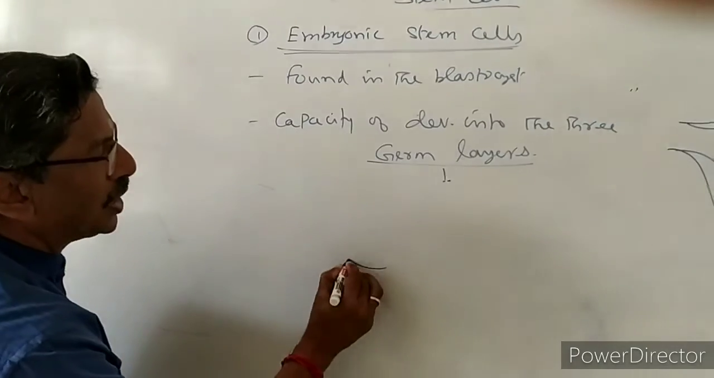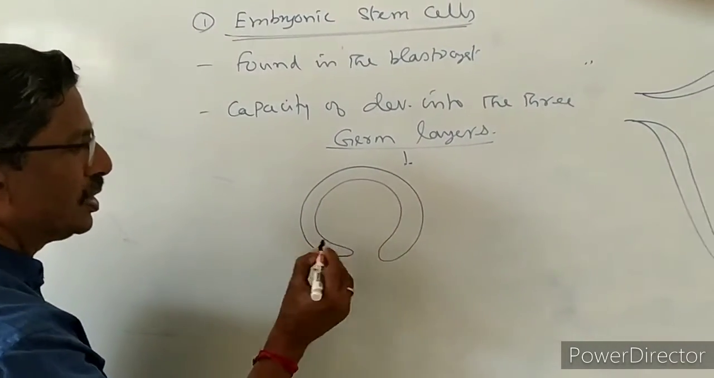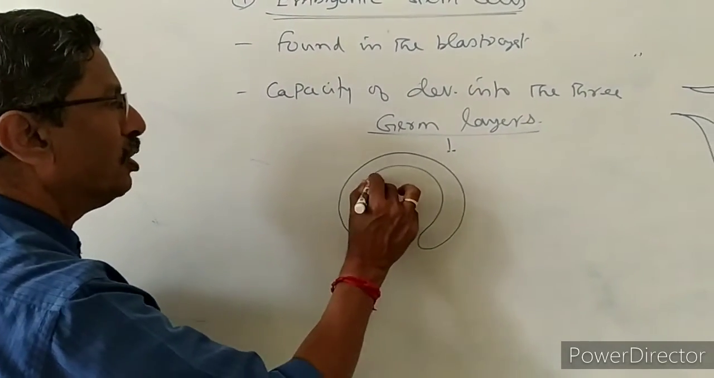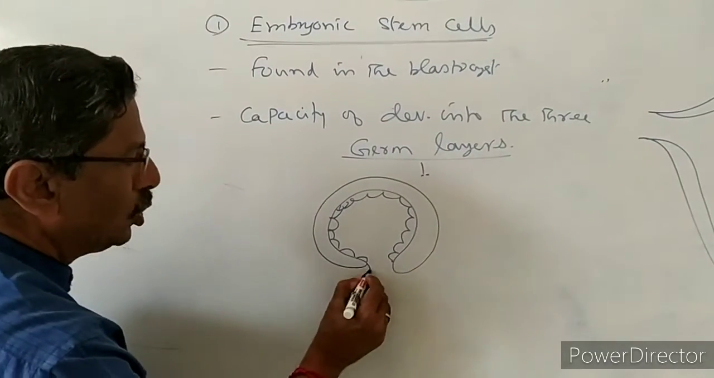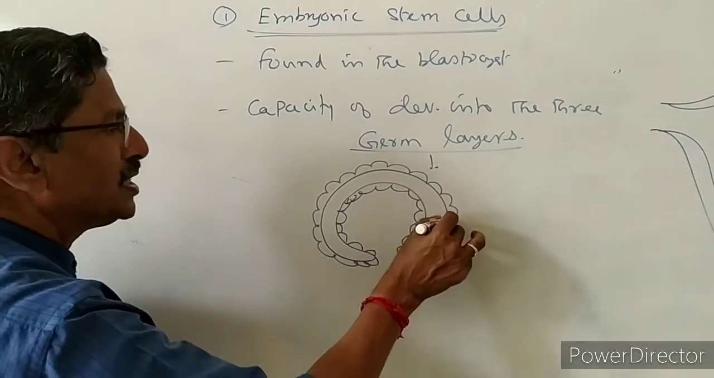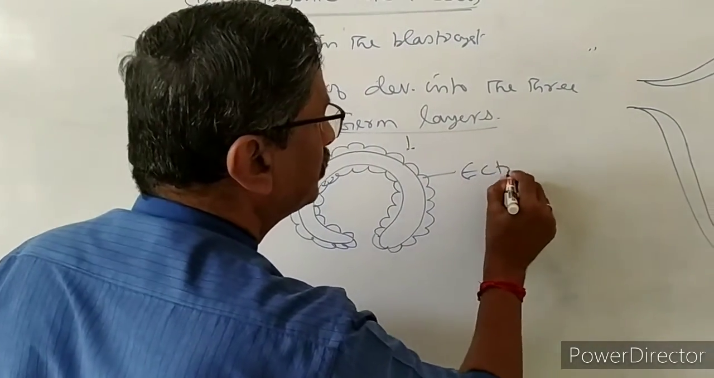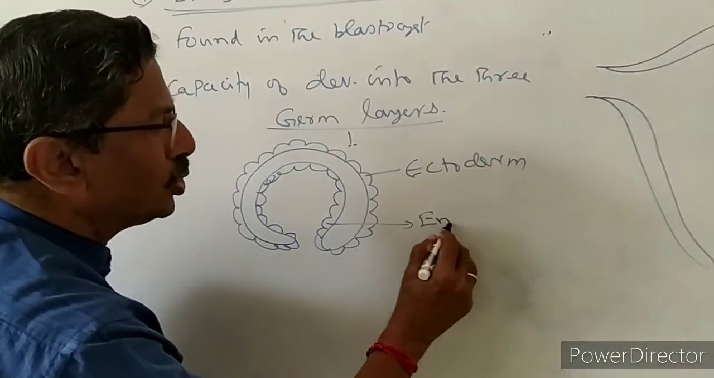So in the gastrula, 3 layers will be present. One layer is present inside the embryo. All are differentiated cells. This is called the endoderm. One layer is present outside the embryo. It is called the ectoderm. The inner layer is called the endoderm.